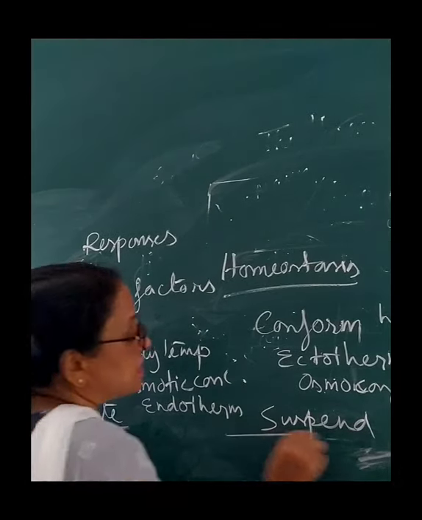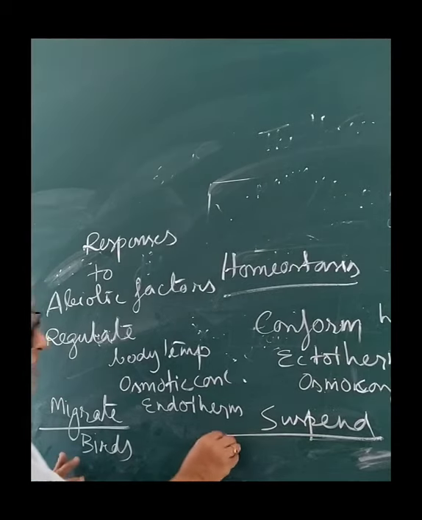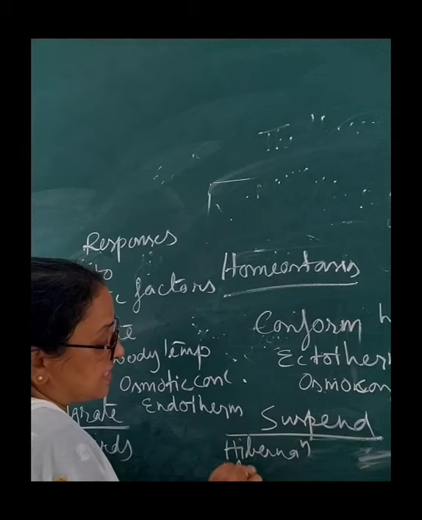Now what does suspend mean? For a temporary time, there is suspension of life processes. Some bacteria, fungi and lower plants under unfavorable conditions form thick-walled spores to overcome stressful conditions, and these spores germinate on the onset of a suitable environment. In higher plants, seeds and some other vegetative reproductive structures, that is propagules, help to pass over this stress period. And similarly, you have heard, I think, of hibernation and estivation.